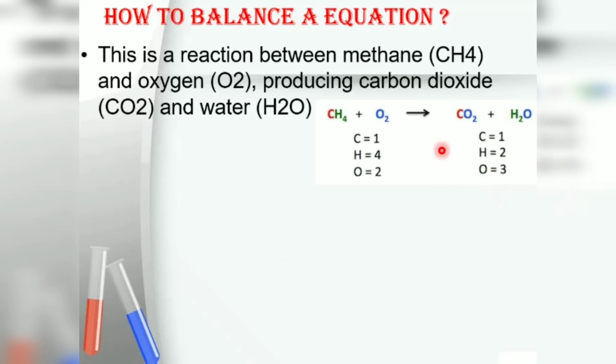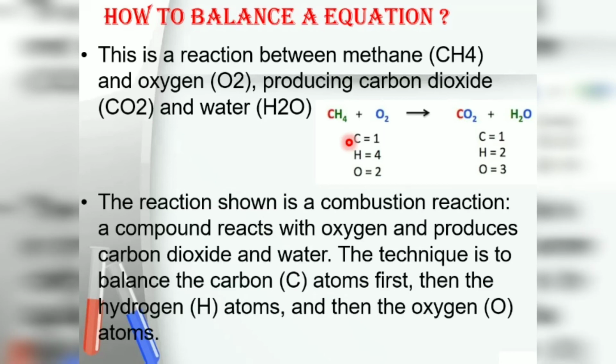In the reactants, the number of carbon atoms is 1, hydrogen atoms 4, and oxygen atoms 2. In the products, carbon is 1, hydrogen 2, and oxygen 3. Now we have to balance one by one. The first is carbon. Carbon in the reactant is 1 and in the product 1. So carbon is balanced.